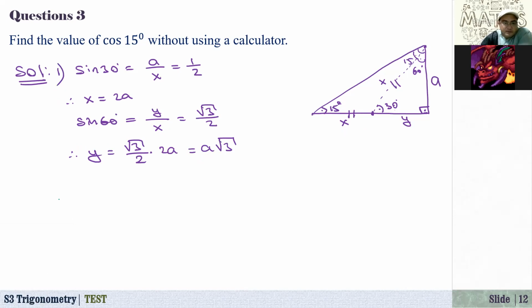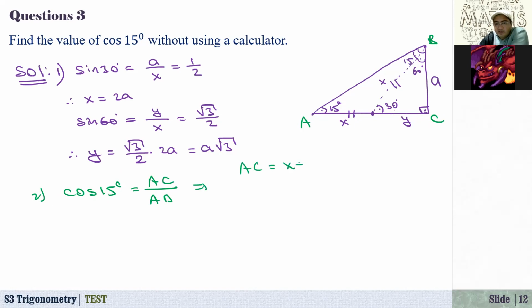The next one, now we can answer this question. What is cosine of 15 degrees? Sometimes writing on a tablet doesn't look so comfortable. Cosine of 15 degrees, right? In the right angle triangle, let me just write here, this one is A, and this one is B, and this one is C. It's a right angle triangle. That's equal to, what is it? Cosine of 15 is adjacent side over hypotenuse. That is AC over AB, right? We know AC, right? What is AC? Let me just find it separately.